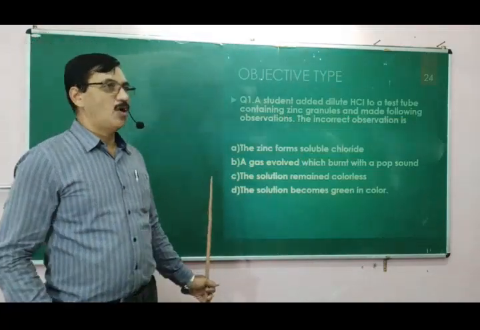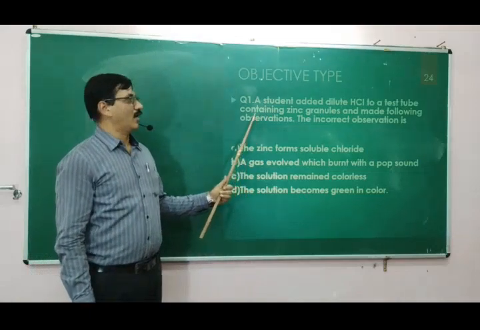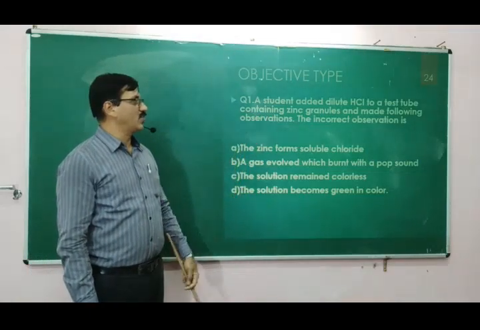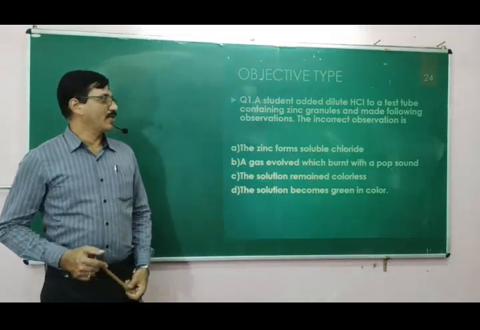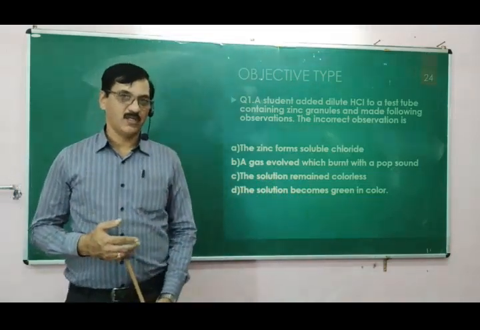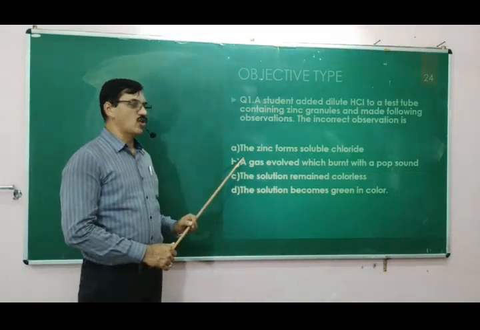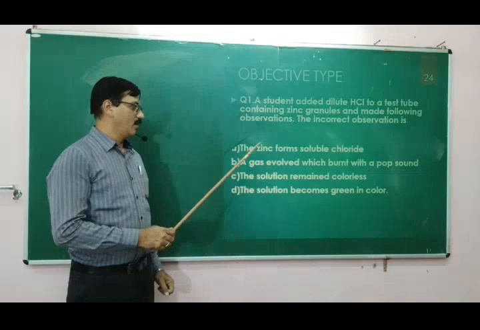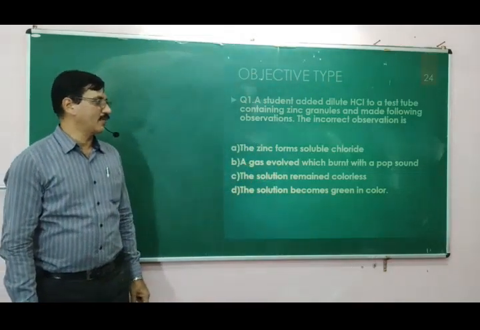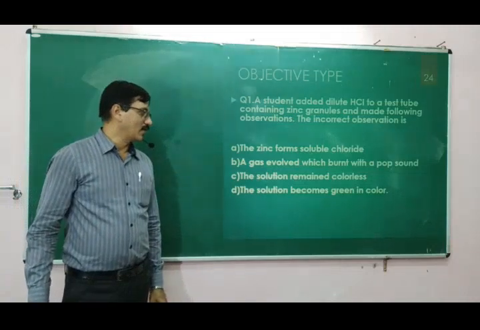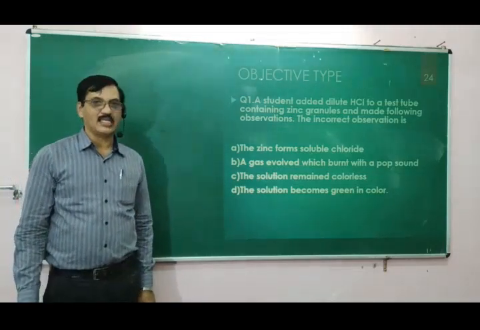Now coming to the objective type question. A student added dilute HCl to a test tube containing zinc granules and made the following observations. The incorrect observation you will find out. The zinc forms soluble chloride. The gas evolved burnt with a pop sound. The solution remained colorless. The solution becomes green in color.